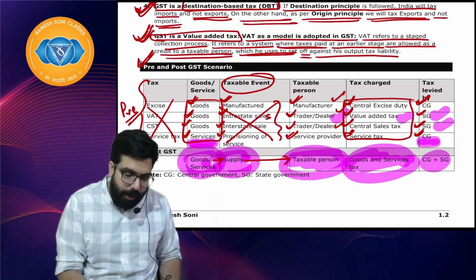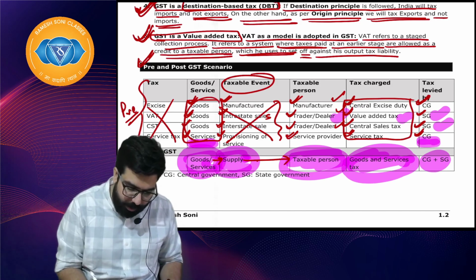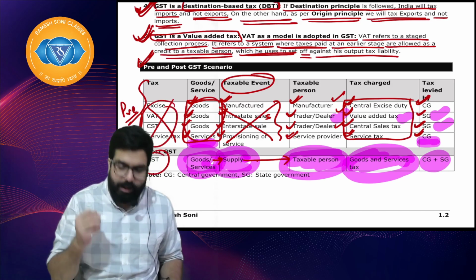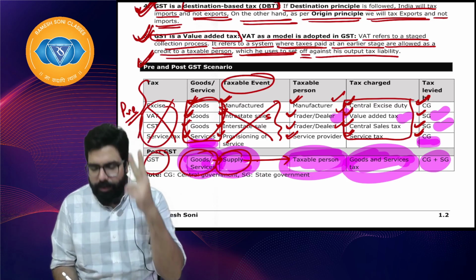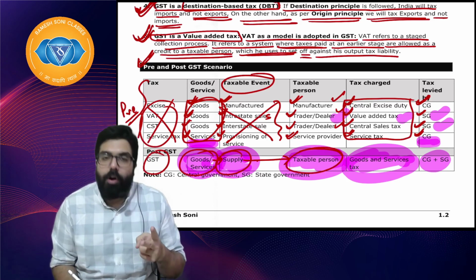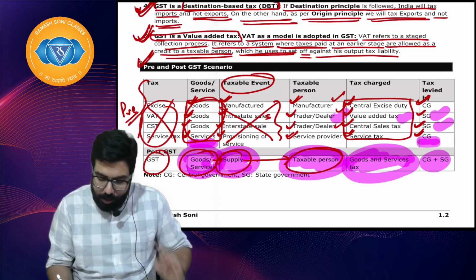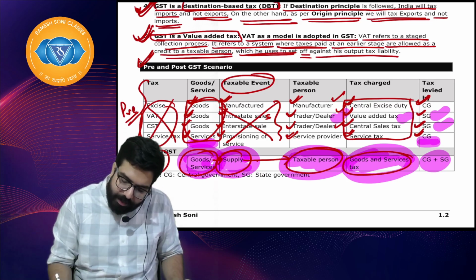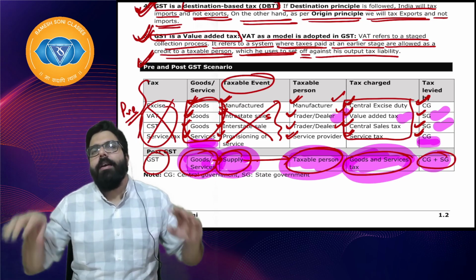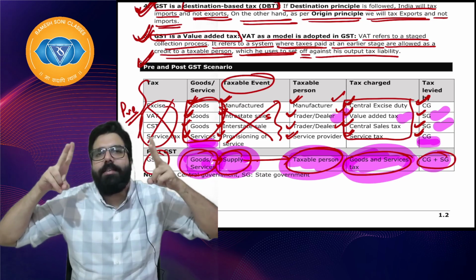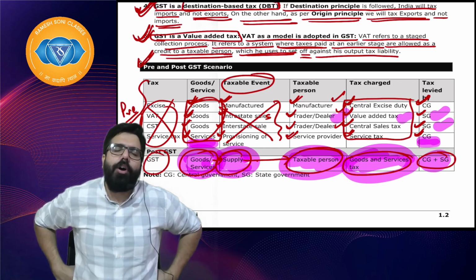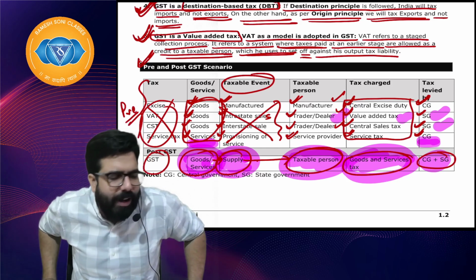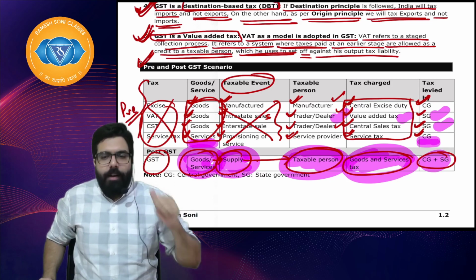But with the coming of GST, all these taxes are gone. It is now only GST. So whenever goods and services are supplied, the taxable event is what? Supply, and all these people are known as taxable persons now. And GST will be charged, which will go to both the governments 50-50. So whenever goods and services are supplied by a taxable person, GST will be charged, which will go to both the governments 50-50.